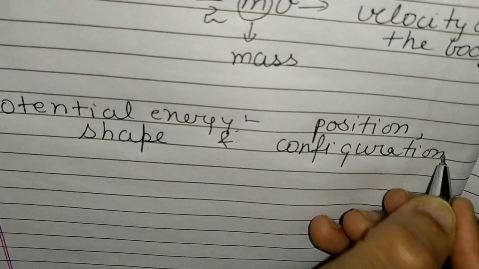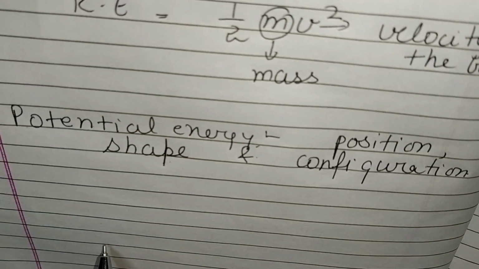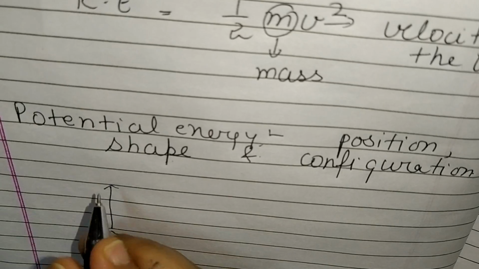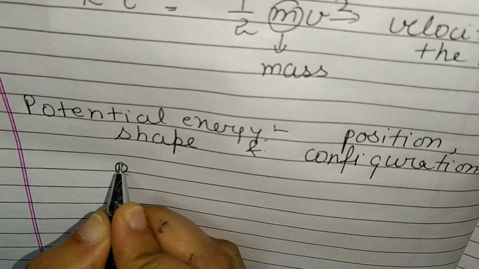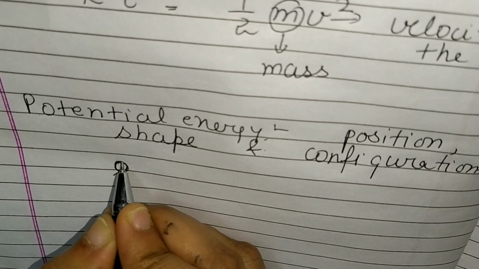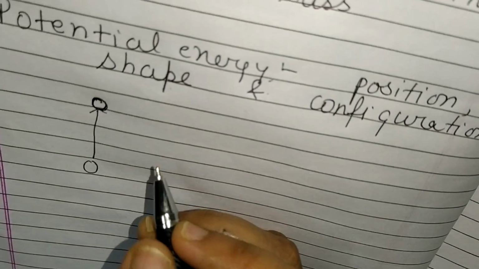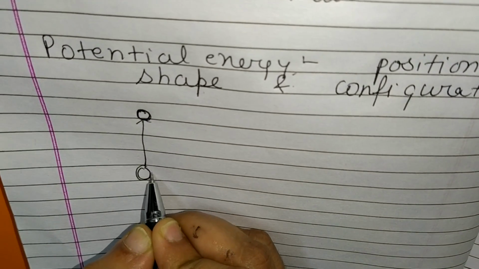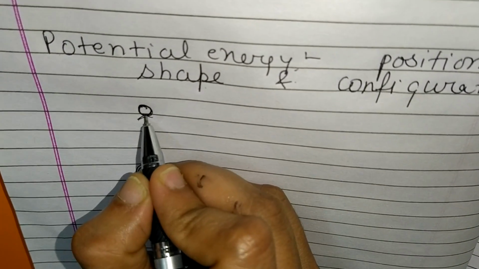For example, if we throw this ball upward, then at this peak point it will acquire potential energy, because we have done some work to throw this ball upward in the air.